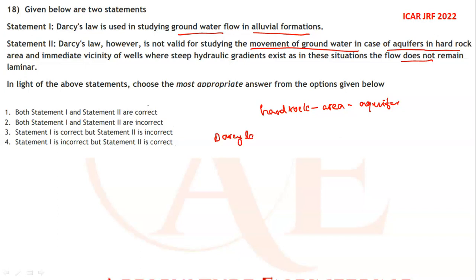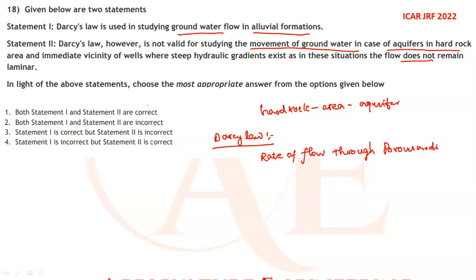Darcy's law states that the rate of flow through a porous medium is proportional to the loss of head and inversely proportional to the length of the flow path.